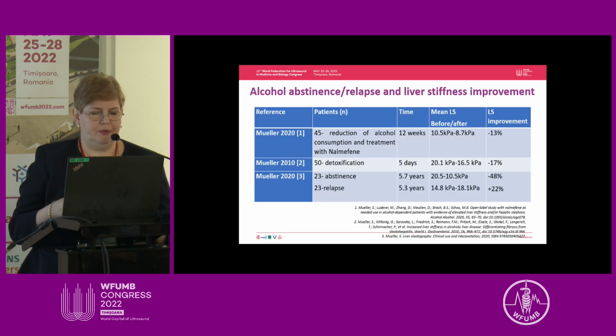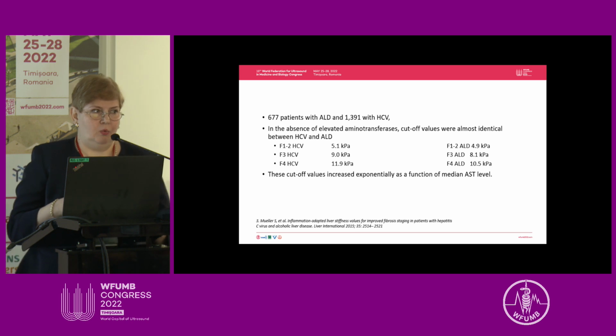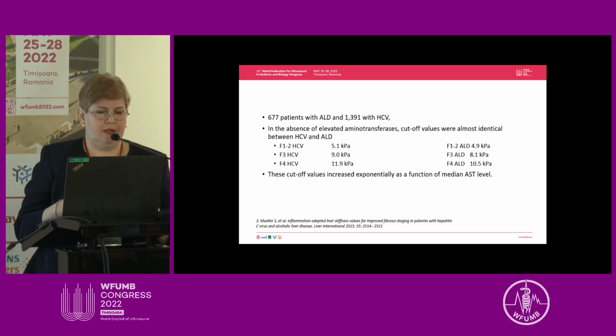And here you have the proof in several studies that the cutoff values and the results differed if the patient was still drinking or if they had stopped drinking. And of course, the numbers increased again if the patient relapsed, actually. And when they compared the patients with alcohol-related liver disease with patients with HCV, if the patient had normal values of aminotransferases, actually the cutoff values for different grades of fibrosis, significant, severe, or liver cirrhosis were pretty much the same.